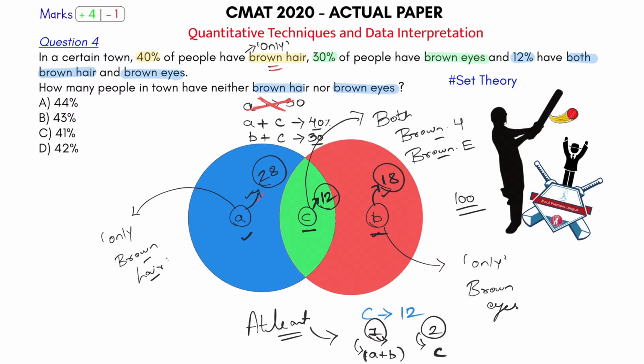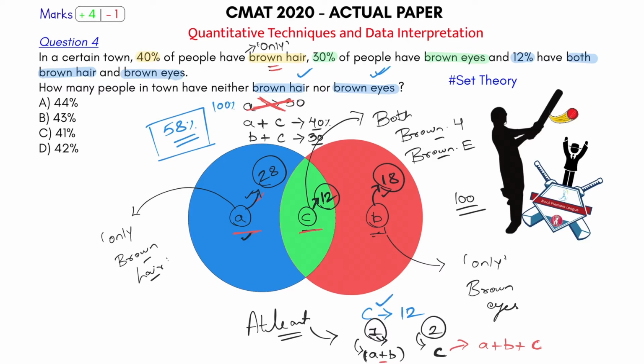Okay, so what do I understand from this? How many are having at least one feature? A plus B plus C. That is people having at least one feature. The question is asking me what? People having neither brown hair nor brown eyes, which means people having neither of the features. So add all three of them. 28 plus 12 is 40, plus 18 is nothing but 58. 58% of the people out of 100% have at least one feature.